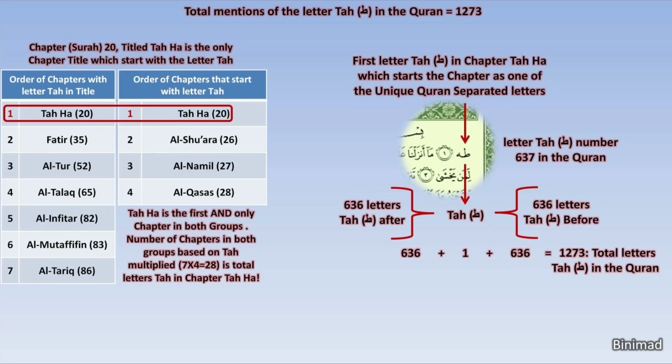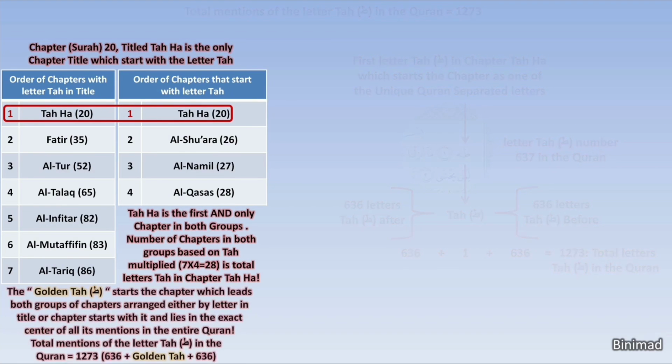This is truly stunning. In other words, the golden Ta is not only the central letter Ta, but also starts the list of chapters which contain the letter Ta in their title and the list of chapters which start with the letter Ta. And multiplying the total of each group with the other gives us 28, which is the total repetitions of the letter Ta in the chapter that both starts with this letter and its title starts with this letter. This is amazing mathematical harmony and alone is worthy of deeper contemplation.